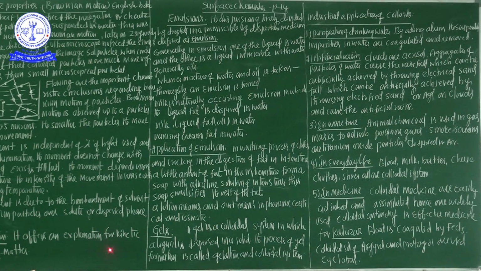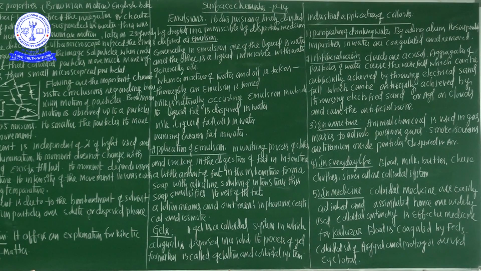Also lotions, creams and ointments in the pharmaceutical and cosmetic area, it is also a best emulsion. It is also the best emulsion as drugs of oil type in the form of emulsion to facilitate their easy absorption.